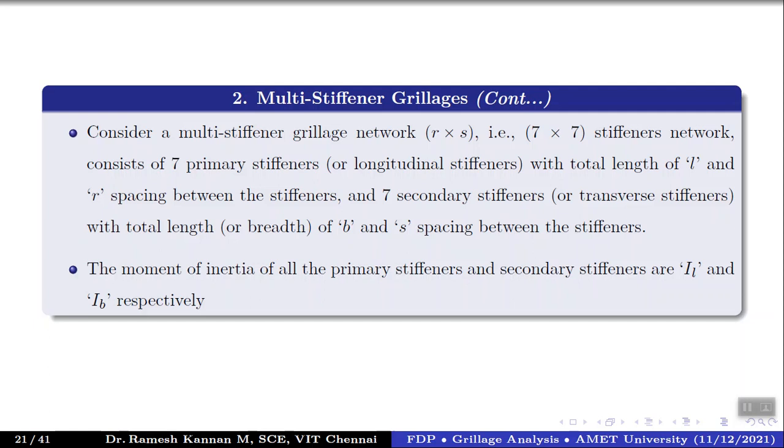And the 7 secondary stiffeners are called transverse stiffeners, which have the total length, in fact we call it the breadth B, and the spacing between the transverse girders is small s. Right. So moment of inertia, as usual, we take two different moments of inertia for the two different beams. For the primary beam, the moment of inertia could be I1, and for the secondary beam, the moment of inertia could be IB, respectively.